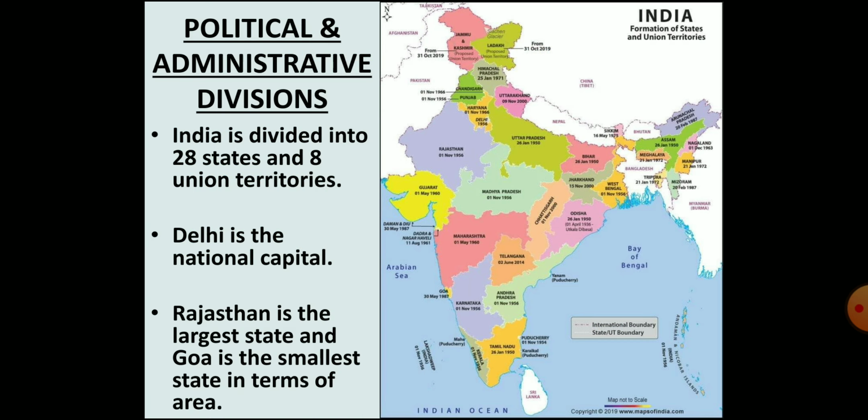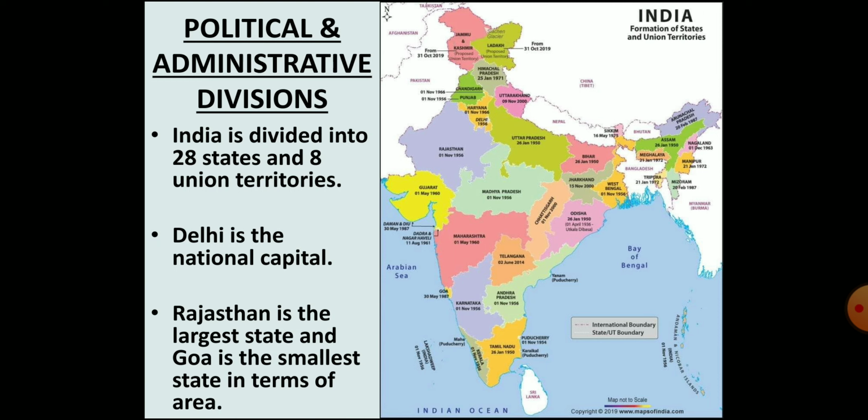Let's have a look at the political and administrative divisions of our country. We know and we have learnt how vast our country is, and therefore it is quite difficult to cater to the administrative needs of such a vast country. Therefore, for better administration, India is divided into states and union territories. The states were formed on the basis of languages.